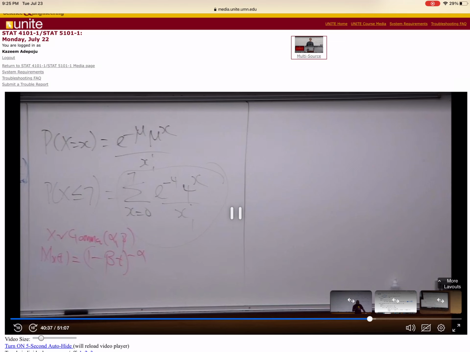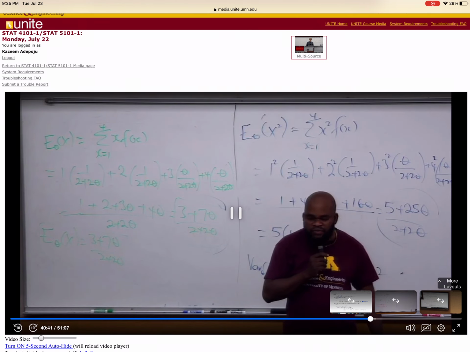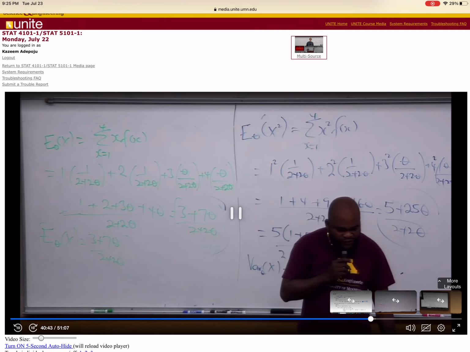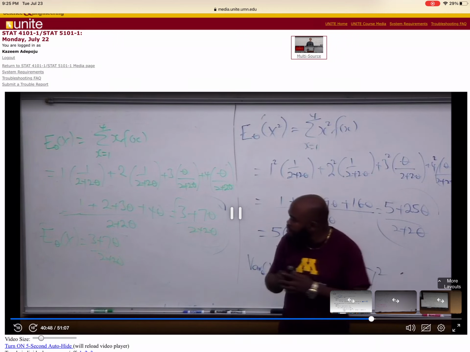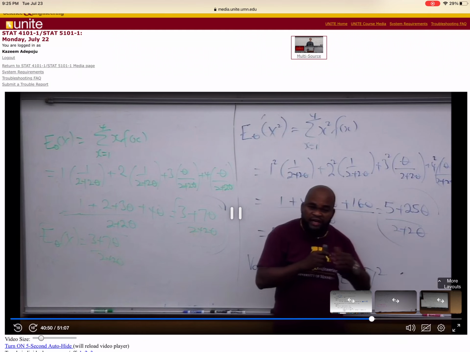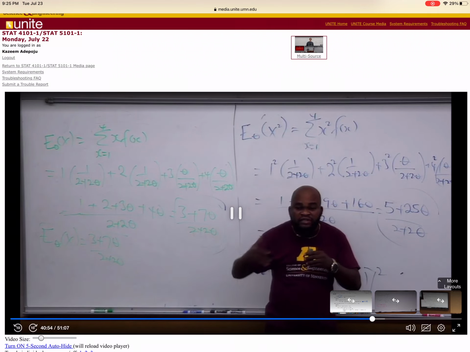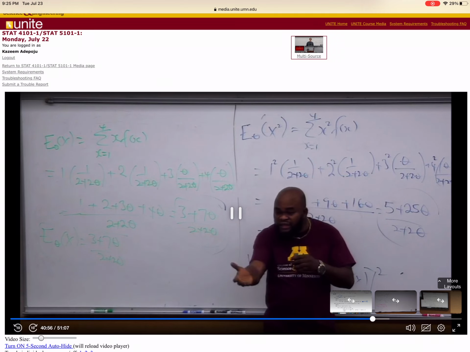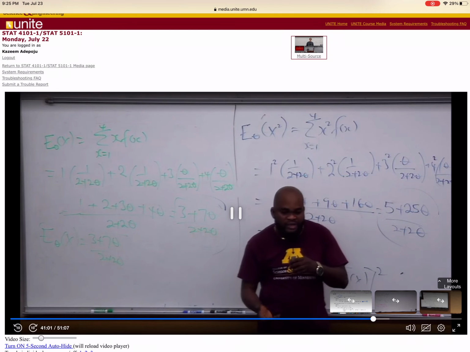The moment you should be able to recognize whatever moment generating function that you're going to be given. So that is for gamma. That was why I told you the other time, why can't you write all the moment generating functions I talk about out? Put that into your cheat sheet. You will be allowed to bring it in. You understand what I mean?